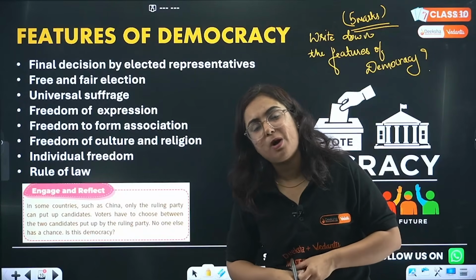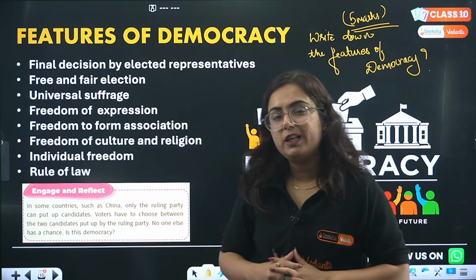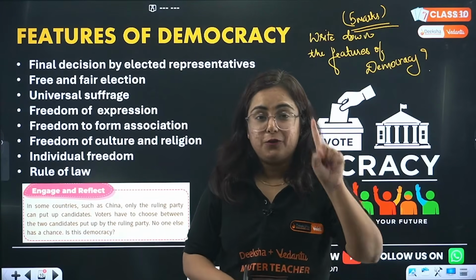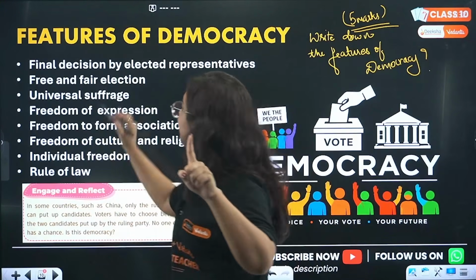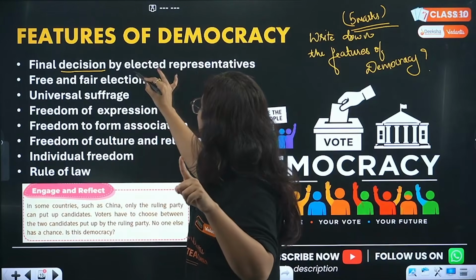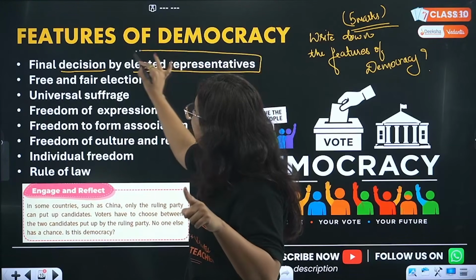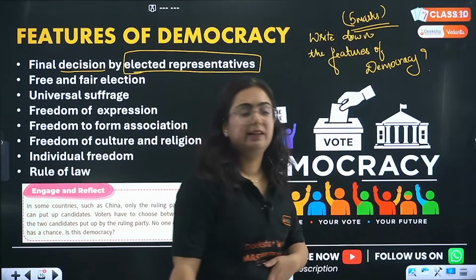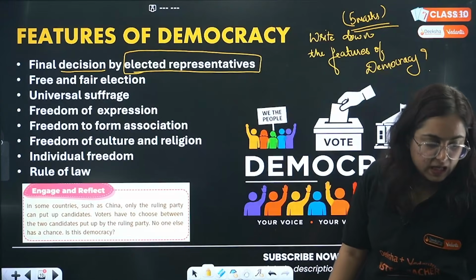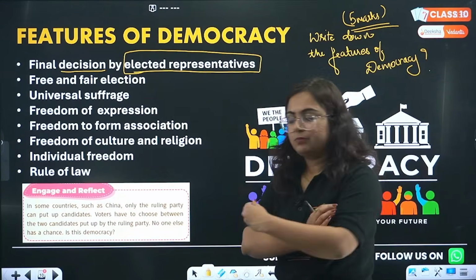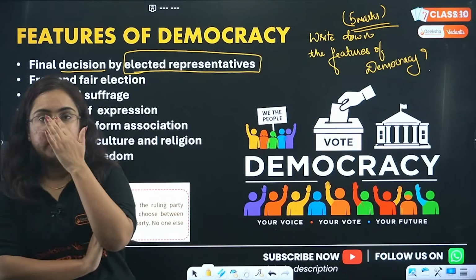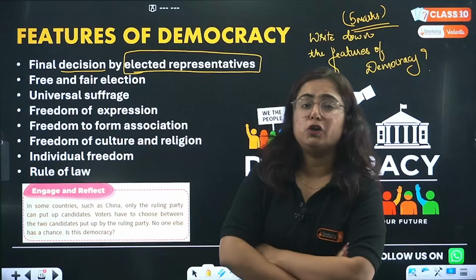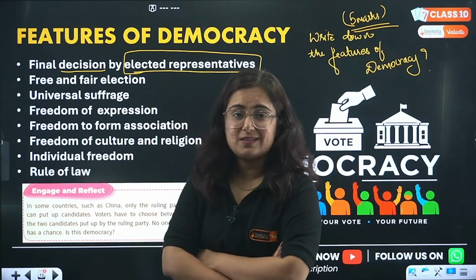What is the feature of democracy? From where does the word democracy come? Demokratia, that means rule of the people. So the first point here is that the final decision is taken by elected representatives. Now a word came here, representative. Let me tell you an example. In the ancient Greek period, in ancient Athens, and in a lot of countries existing in Europe at that time, what was the system?